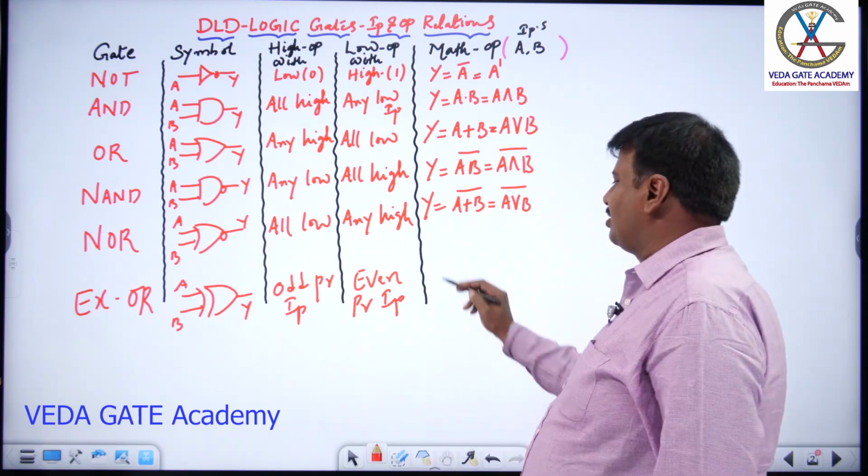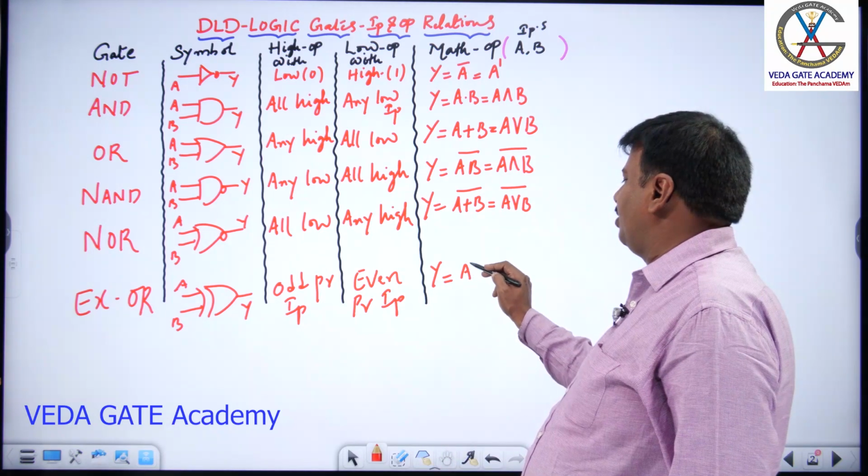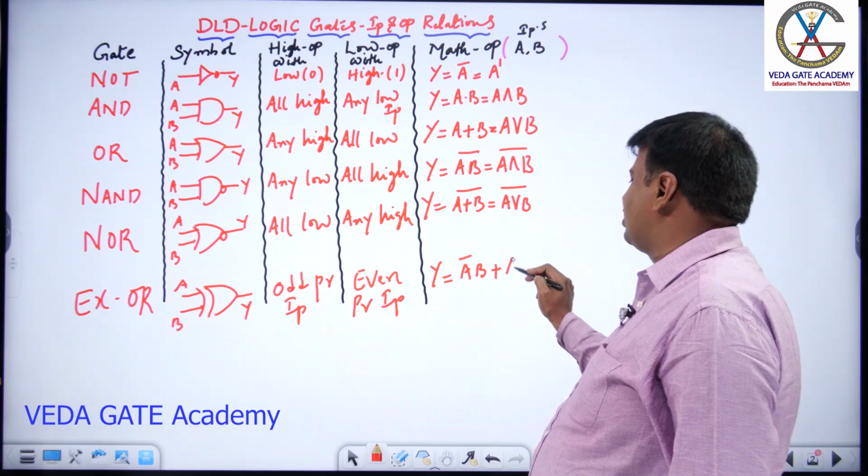The mathematical equation is Y is equal to A bar B plus AB bar.